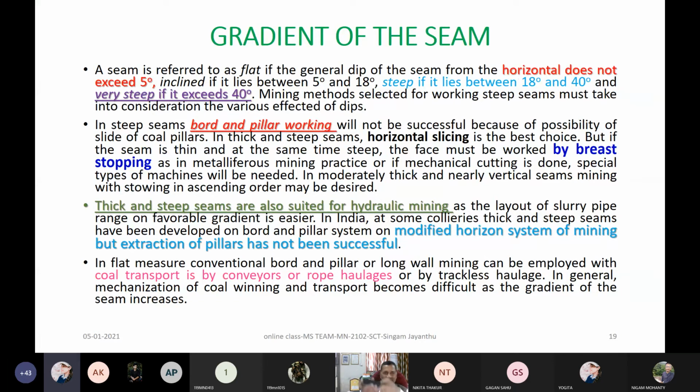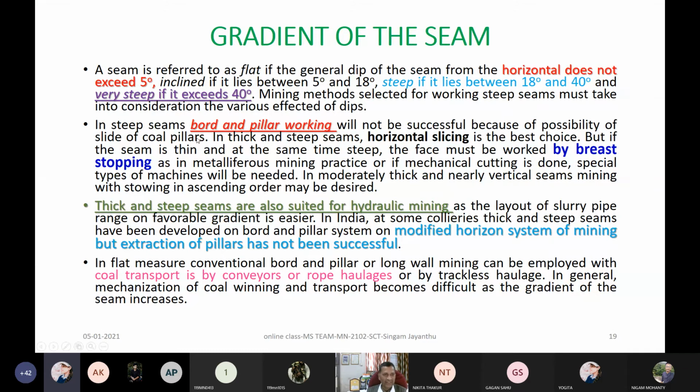When we are talking about this, something should come into your mind. Already I have shown you so many photographs, that a seam is either gradient like this, very steep, or otherwise flat, up to some 5 degree. And then the incline a little bit, then what type of machinery I can use, you can get some ideas on that. Steep, up to 40 degree means maybe 1 in 2, 1 in 2.5. And exceeding 40, 45 means 1 in 1, right? So you cannot use all the machineries, all the methods at those places.